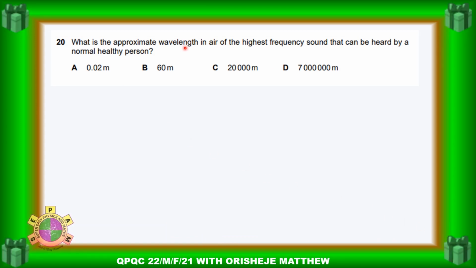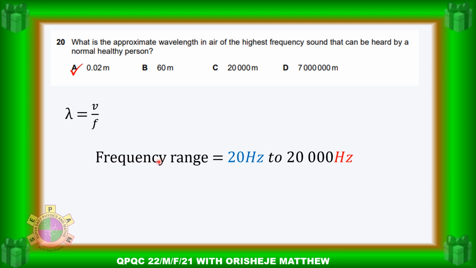What is the approximate wavelength in air of the highest frequency sound that can be heard by a normal healthy person? So let's see how we got that. We have that the wavelength is equal to the velocity of the sound divided by the frequency. But you know that the frequency range that the human ear can detect is from 20 Hz to 20,000 Hz.